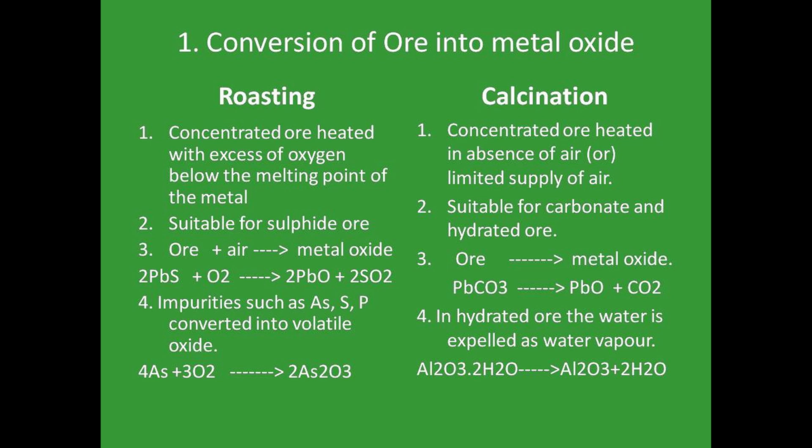In calcination, the fourth point is that it is suitable for carbonate ore as well as hydrated ore. In carbonate ore we get carbon dioxide gas, and hydrated ore has water. That water is expelled as water vapor on heating. For example, aluminum oxide with 2 moles of water: the 2 moles of water evaporate as water vapor, and then we get the aluminum oxide. So this is the difference between roasting and calcination, and they are used to convert the concentrated ore into metal oxide.